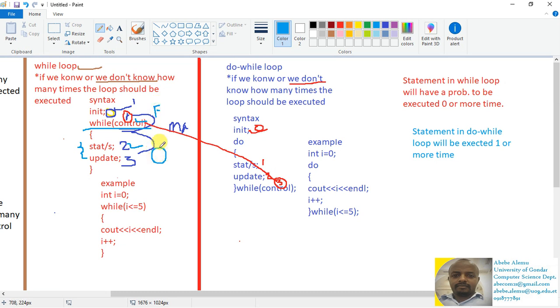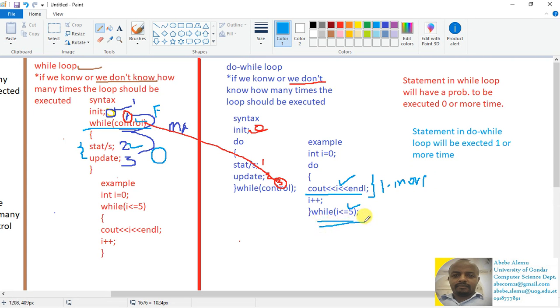this statement is guaranteed to be executed 0 times. Whereas in the case of the do while loop, the statement has the first priority to be executed, because the statement will be executed first before the control, meaning this statement is guaranteed to be executed one or more times, because it has a chance to be executed before the condition is evaluated.